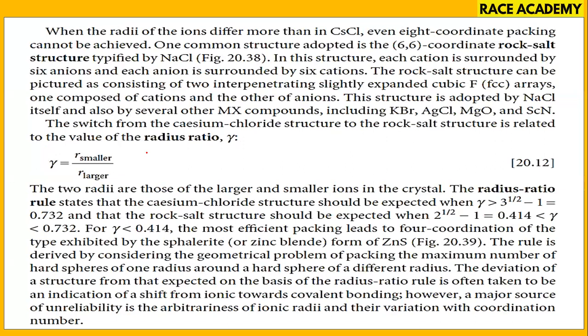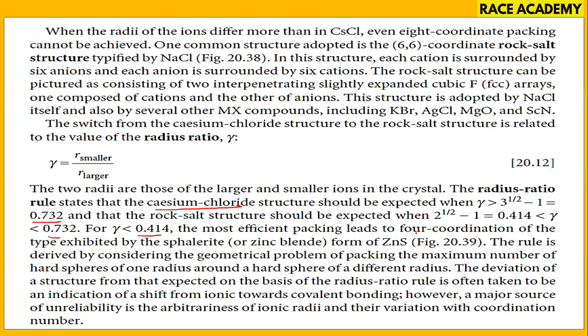Here the cation to anion ratio came to 0.72 for cesium chloride, or more, while that of sodium chloride lies between 0.45 and 0.72.